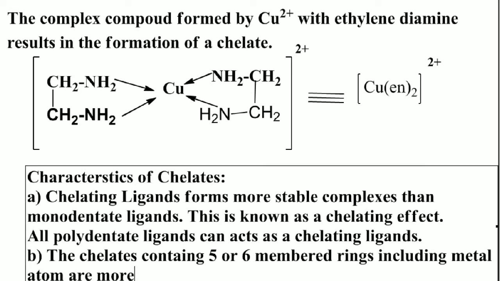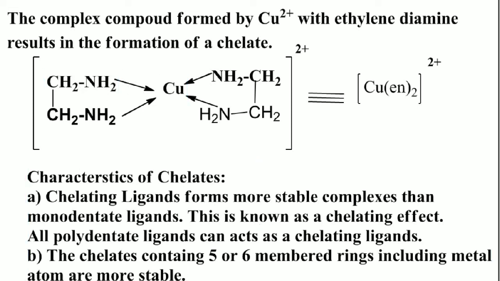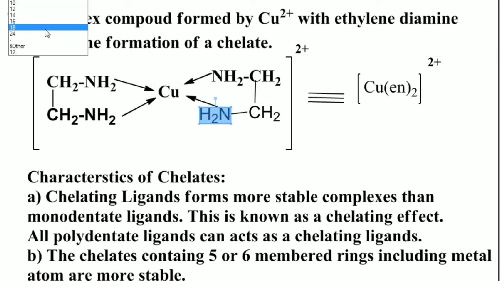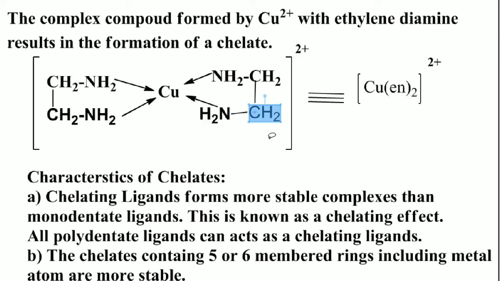So students, just now we discussed the example that copper 2 plus forms a stable complex with ethylene diamine. See here, CH2 CH2 NH2 NH2 forms a coordinate bond with the metal, that is copper. If you see, it is a 5-membered ring. Similarly, this side also has one more 5-membered ring. The chelates which have 5-membered or 6-membered rings are generally more stable.